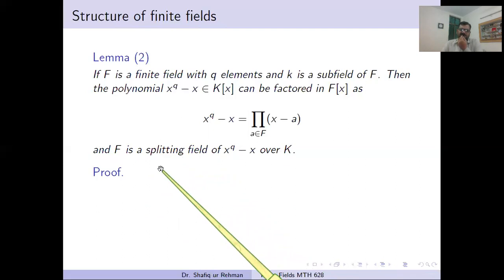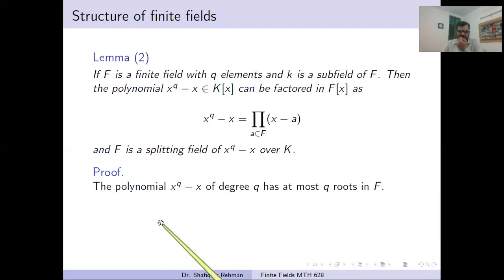Its proof is easy. This polynomial, which is taken over the field K, has degree q. So it has at most q roots in the field F. It cannot have more than q roots, because the number of roots is at most the degree. If some element is in the field K, it will also automatically be in the field F. So ultimately all the roots belong to the field F.